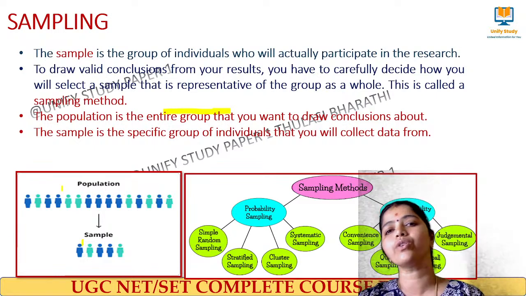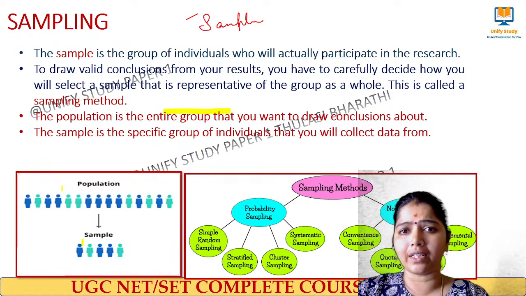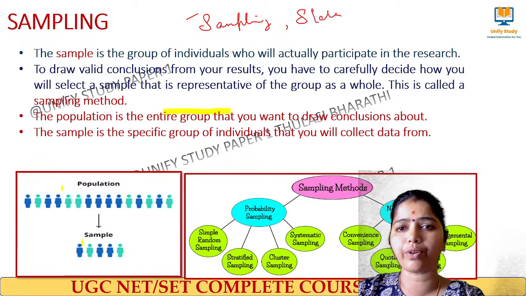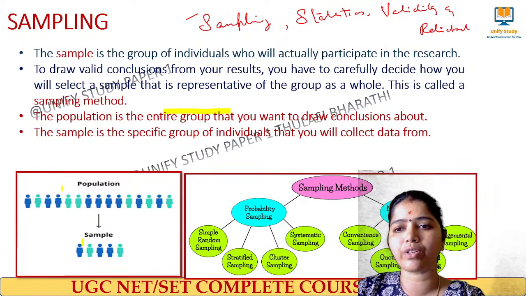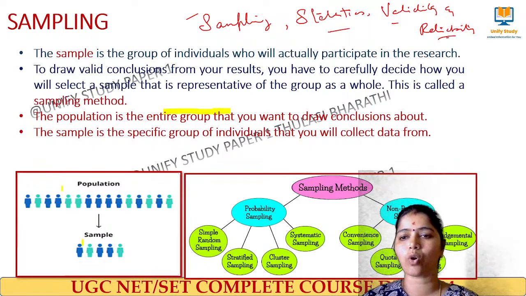So today we are going to do research aptitude. The three most important topics are from sampling, very must statistics, and validity and reliability. So these are the topics we are going to revise with the concept and PYQs. Are you all ready? Yes, hope you are ready.